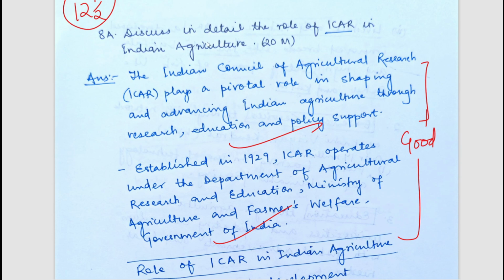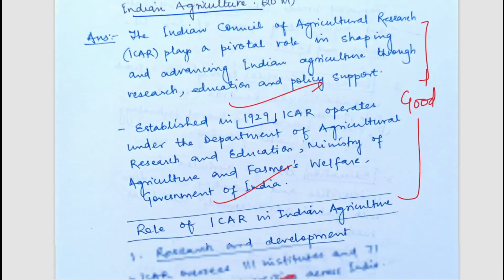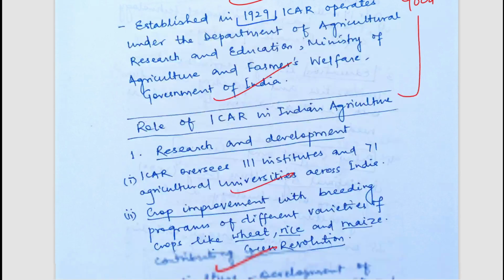The first question was, discuss in detail the role of ICAR in Indian agriculture. So we all know what ICAR is, that is the Indian Council of Agricultural Research, the apex body of agriculture education and research in our country. It was established in 1929. So what is the role of ICAR in Indian agriculture?